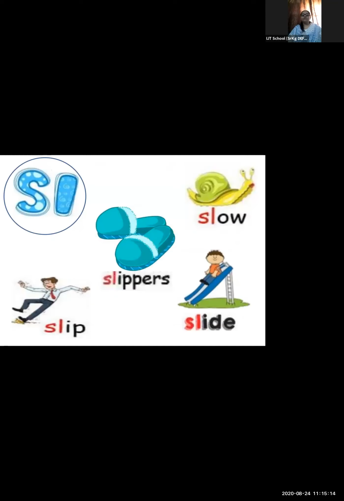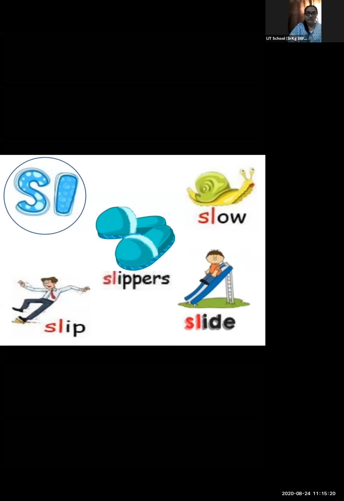Yes. Now, see, I have combined two letters over here. Can you see on the screen? That is S and L. Yes. Which letters are these? Are they both consonant or vowel? Yes, parents? Please give me the reply. Is it a consonant or vowel? Yes, they both are consonants.